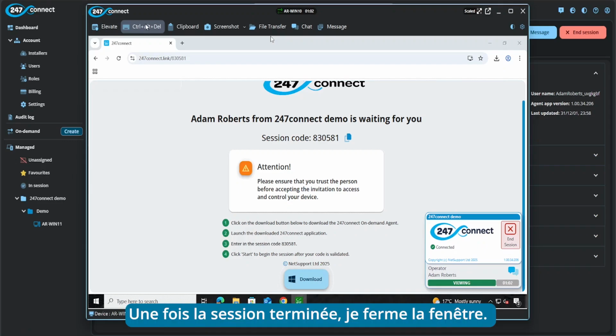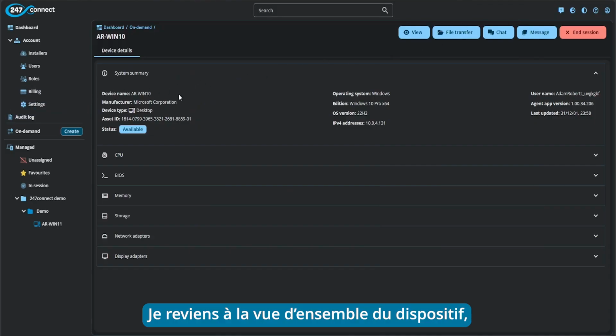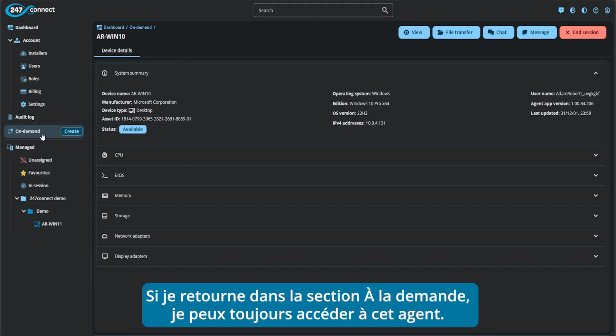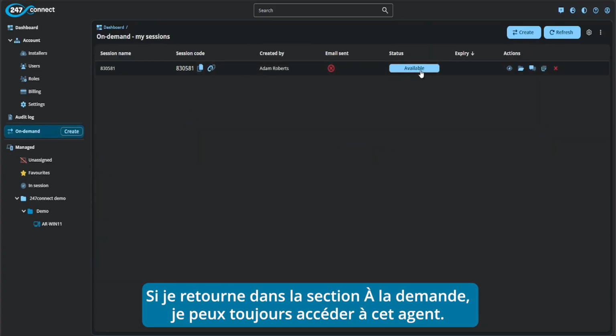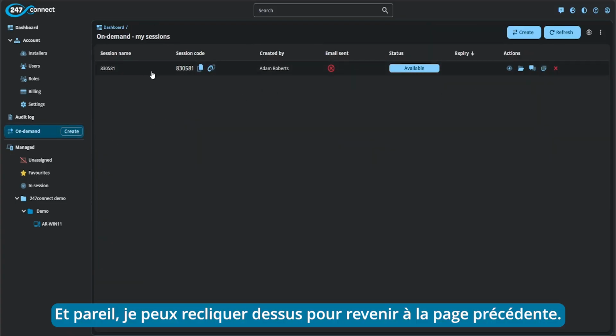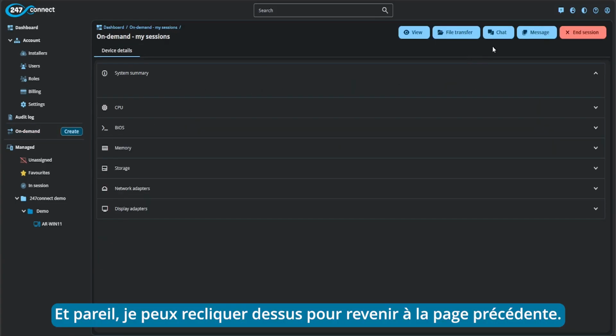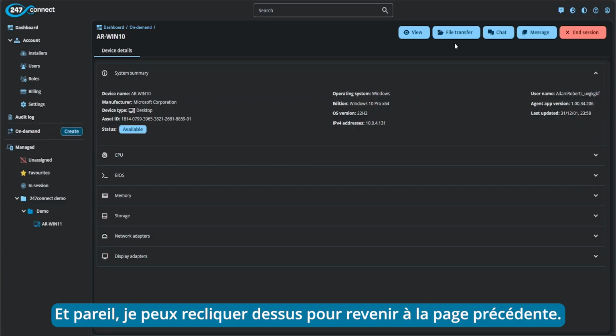So once I've finished performing my session, I'm going to close the view window, and that will then take me back to an overview of that device. So from this page, you'll still see I have access to my features in the top right hand corner here, so I can relaunch those at any time. And if I go back to on demand, I can still access the agent from there. And similarly, I can click back into the agent to get back to that page where I just was.